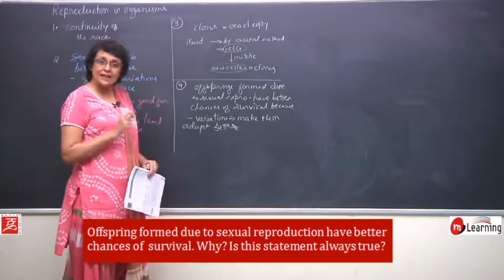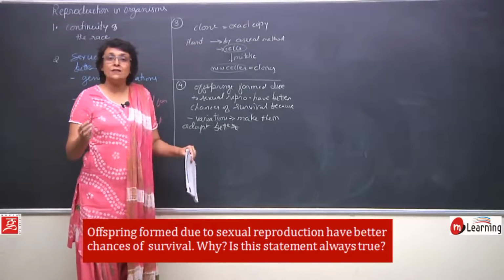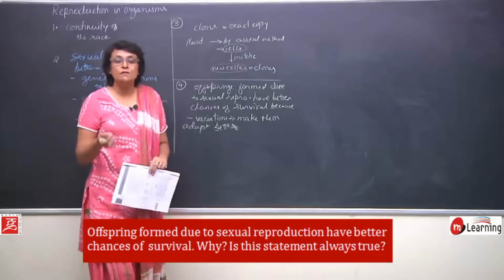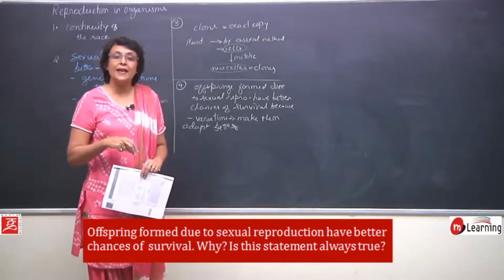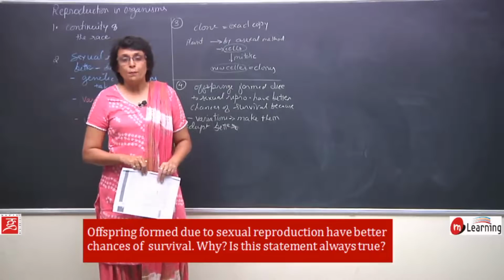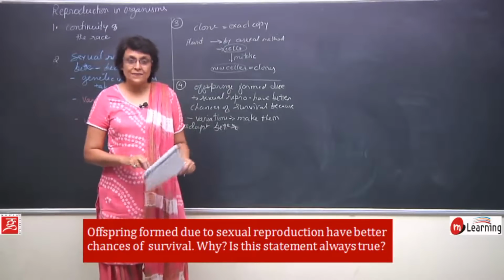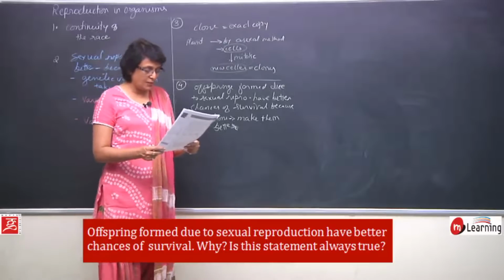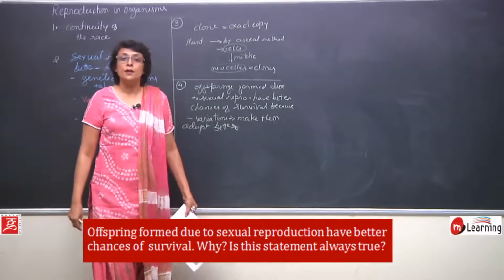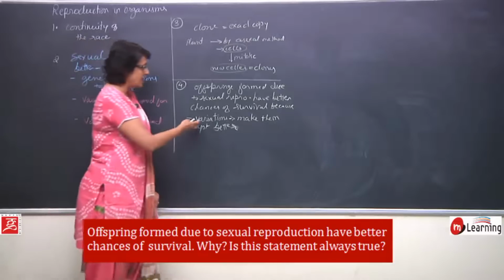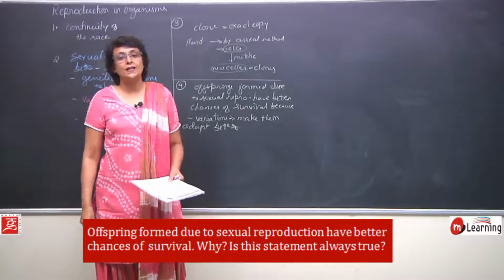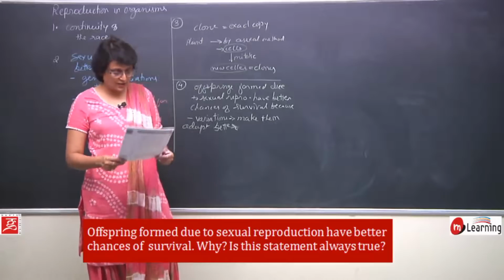But rarely, if only recessive traits are selected, then the organism will be a weaker organism and it will have lesser chances of survival, but the chances are less. So, our answer should be that yes, this statement is not always true, because sometimes the variations could be unfavorable and those organisms would have lesser chances of survival.